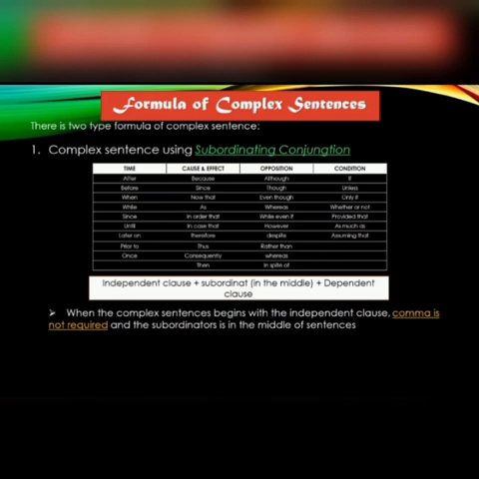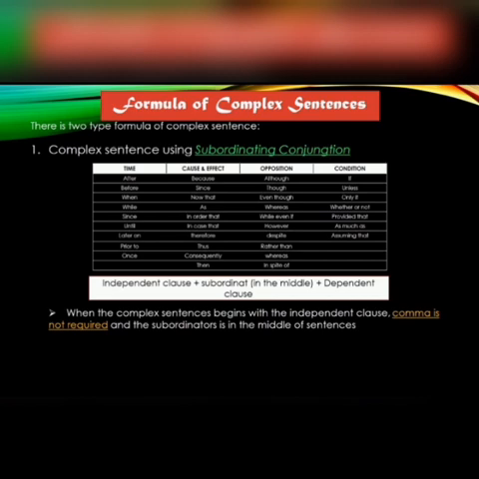Formula of complex sentence. There are two types of formula of complex sentence. 1. Complex sentence using subordinating conjunction. You can see in the table what a complex sentence using subordinating conjunction looks like.